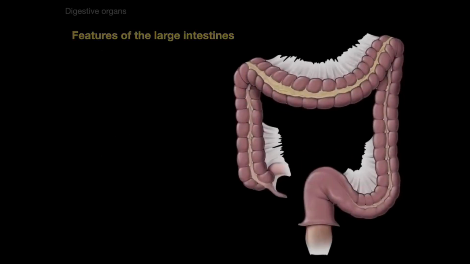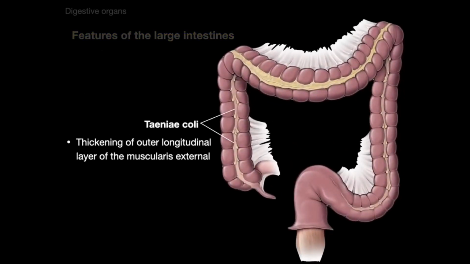Let's go through each one of those. The taeniae coli are thickenings of the outer longitudinal layer of the muscularis externa, and there are 3 separate longitudinal bands, anterior, posterior, and lateral, and they run the entire length of the colon.